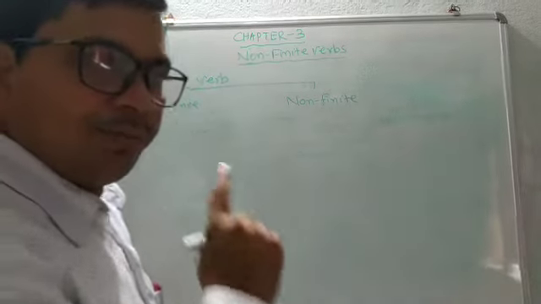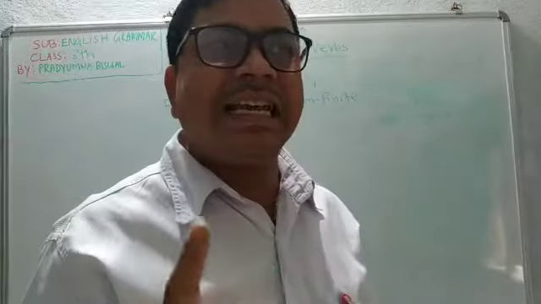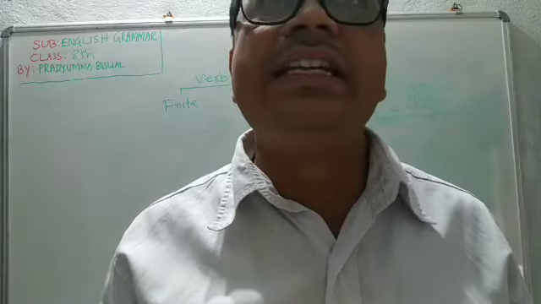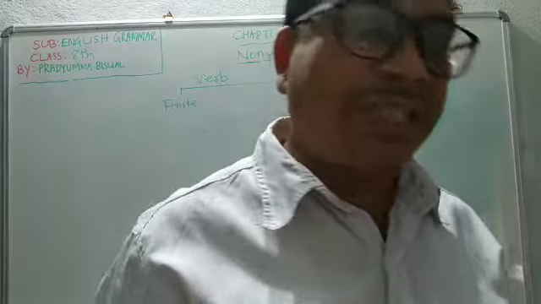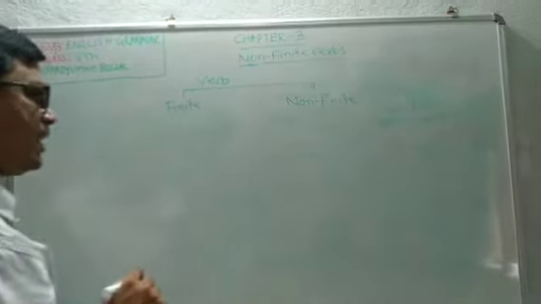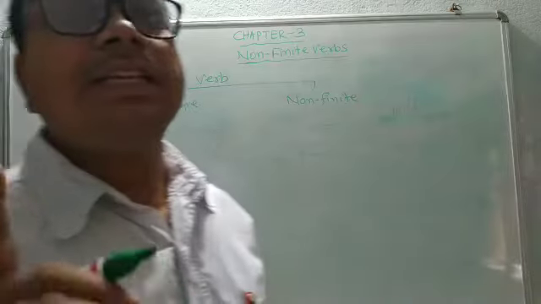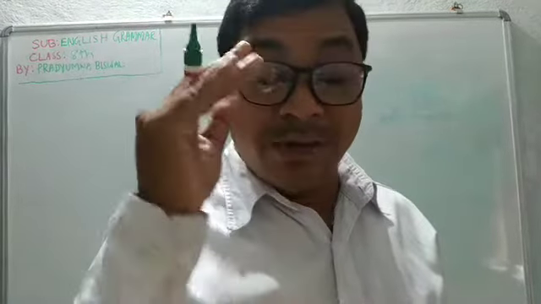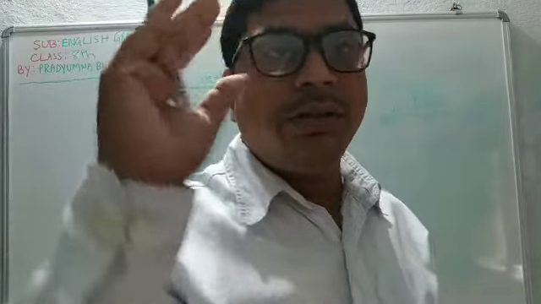Finite verb: the verb which carries tense is called finite verb. The verb which does not carry tense is called non-finite verb. How can you know that a verb is carrying tense or not? I will make you clear through examples.